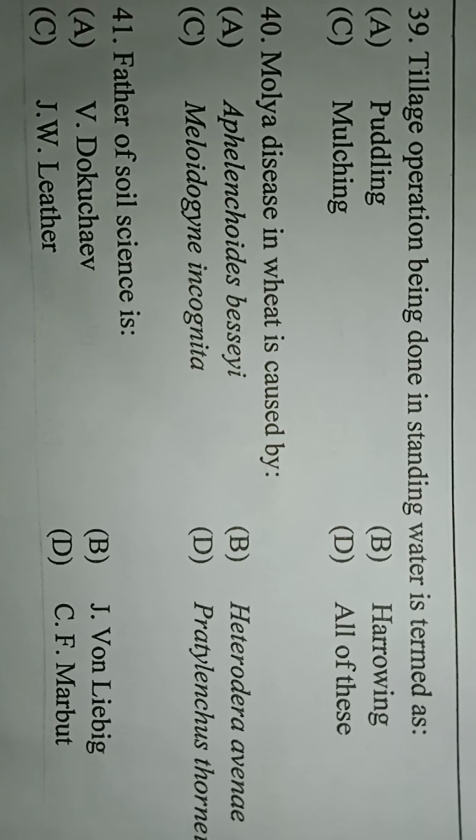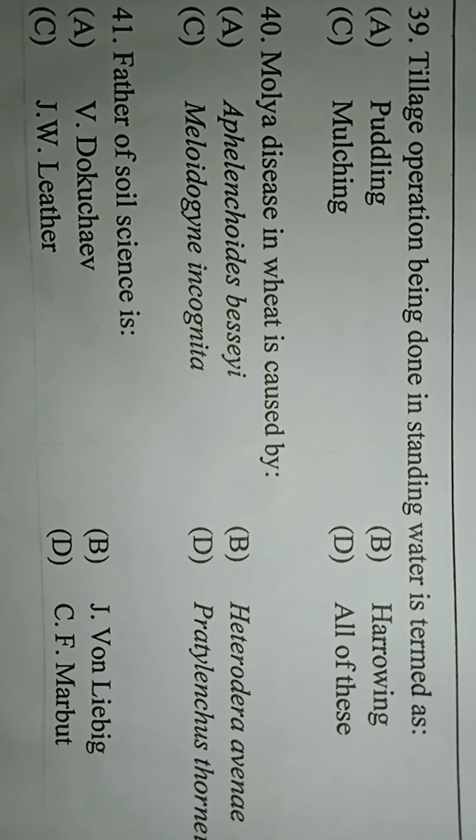Question number 39. Tillage operation being done in standing water is termed as option A, puddling, option B, harrowing, option C, mulching, option D, all of the above. The correct answer is puddling. Tillage operation being done in standing water is termed as puddling.